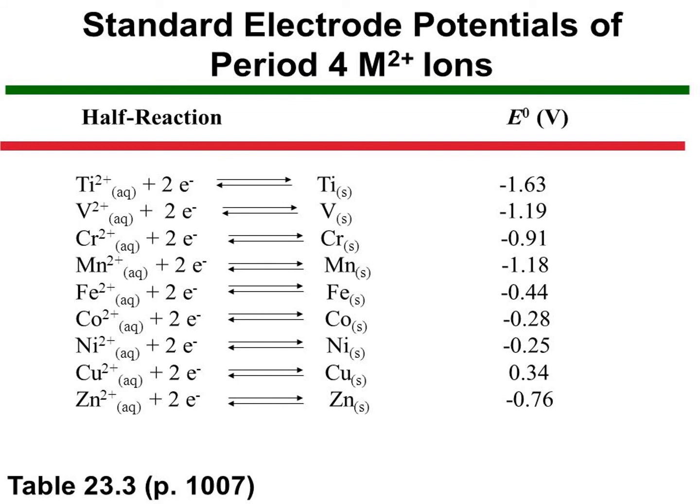So there are two deviations in the general trend. The negative values for titanium, vanadium, chromium indicate the higher oxidation state. So if you want to reduce such a stable chromium ion, a strong reducing agent which has a high negative value for reduction potential, like metallic zinc, is required.